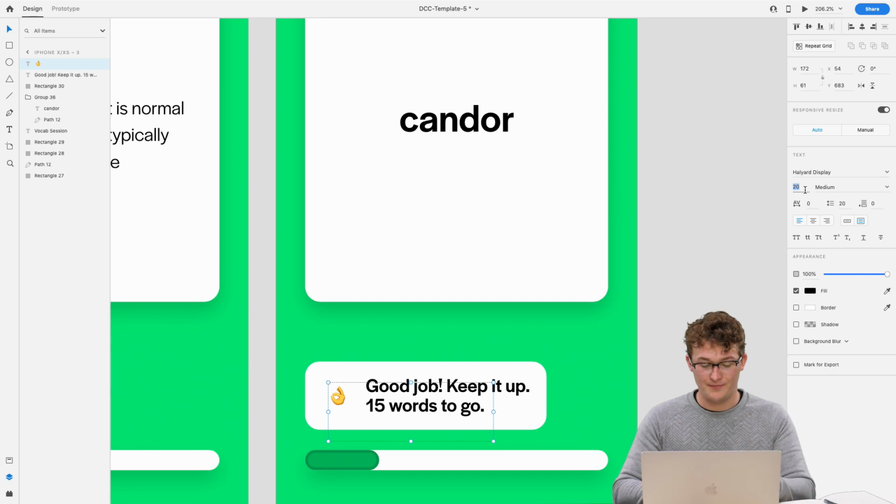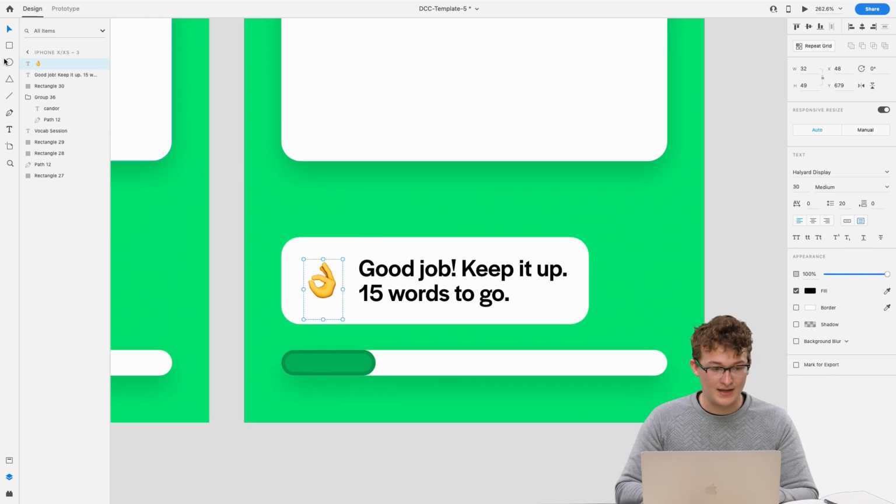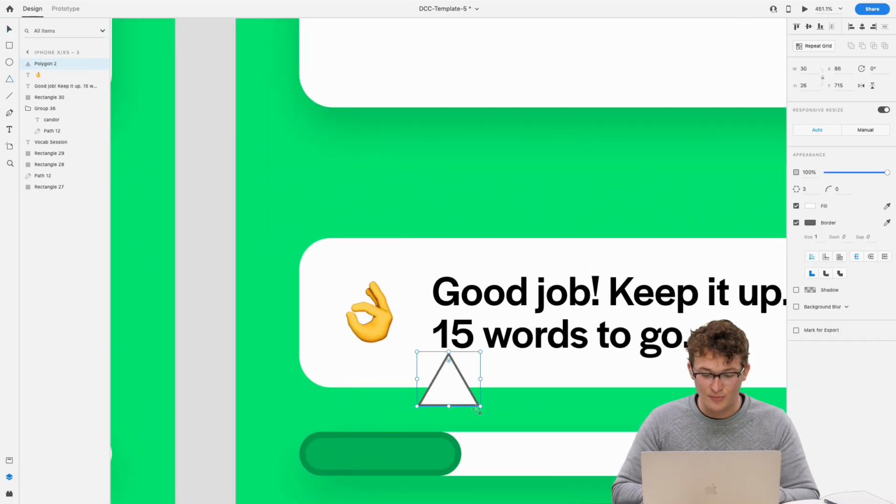And we'll make it bigger. Let's do like 30. It's like, wow, it's so encouraging. I think the little emoji really helps bring it in. And we can use the little triangle tool to make it stem, almost like a chat message, like the app is talking to us, right?